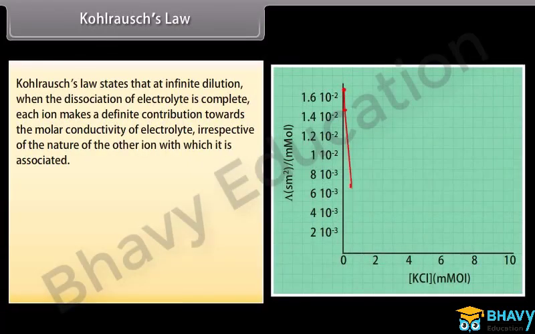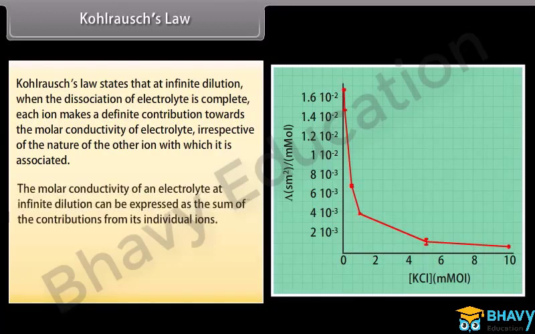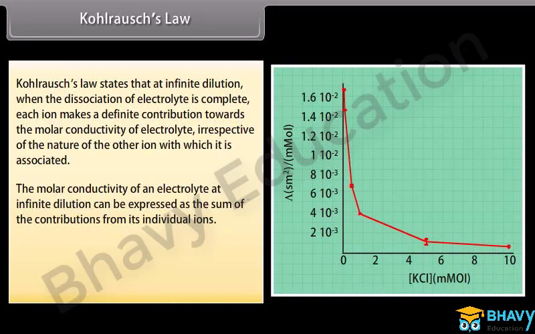Kohlrausch's law. Kohlrausch's law states that at infinite dilution, when the dissociation of electrolyte is complete, each ion makes a definite contribution towards the molar conductivity of the electrolyte, irrespective of the nature of the other ion with which it is associated. The molar conductivity of an electrolyte at infinite dilution can be expressed as the sum of the contributions from